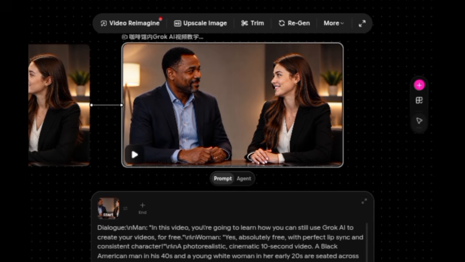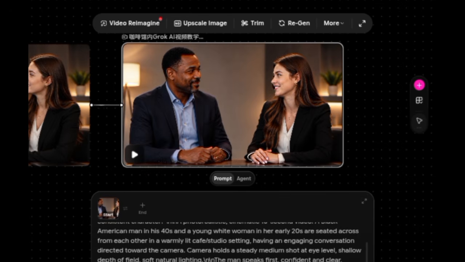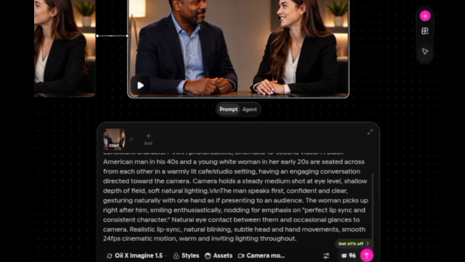You can as well upscale the image. You can trim. You can also adjust your prompt. Maybe if you want to adjust this prompt to create another thing, you can as well adjust. Do you understand? Maybe you want to add another dialogue apart from the one we had first. You can change the dialogue to another thing and send again. Can you see how beautiful it is? So just go try out and make sure you make the most out of this particular AI tool